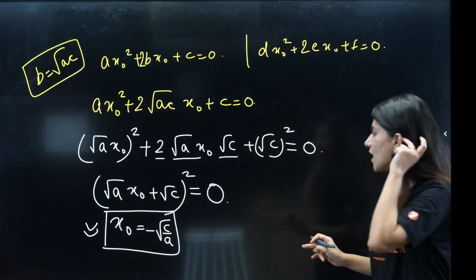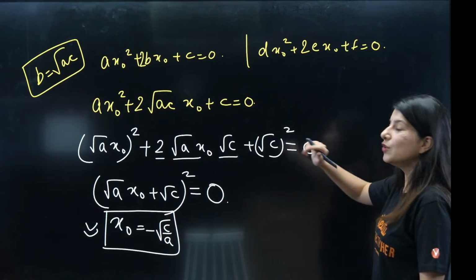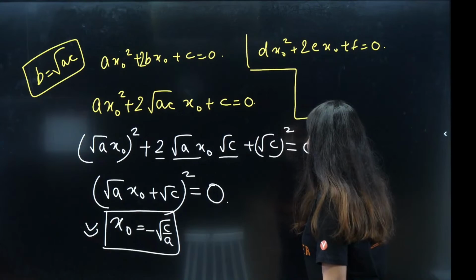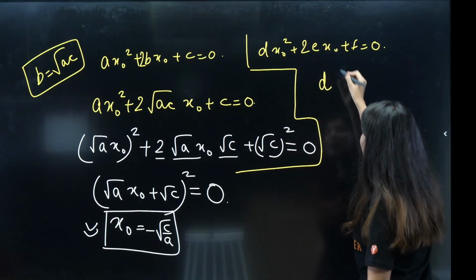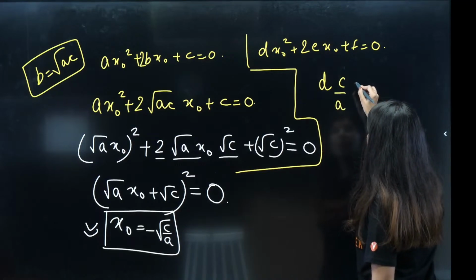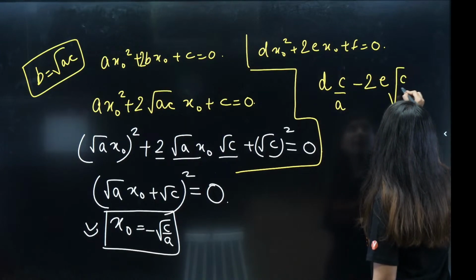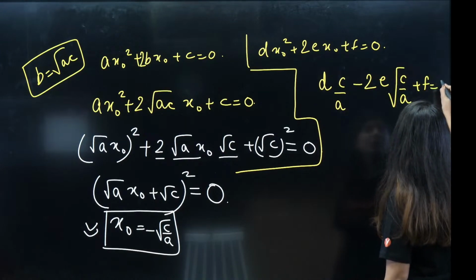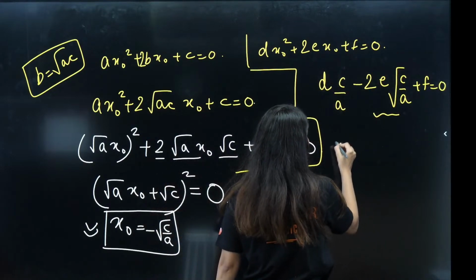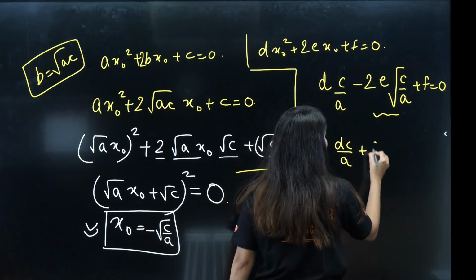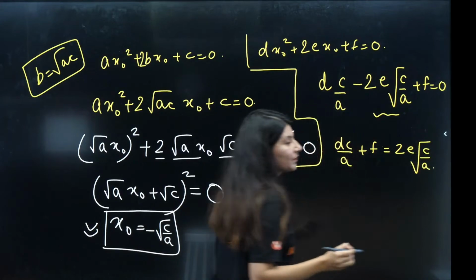Okay, x naught is coming out as minus root c by a. Now plug in the value over here as discussed in the beginning. So d times c by a minus 2e root c by a plus f is equal to 0. Shift this towards the right hand side, and you will get dc by a plus f is equal to 2e root c by a.